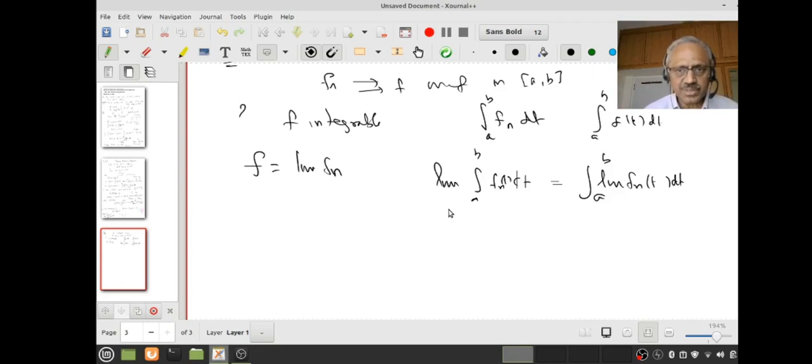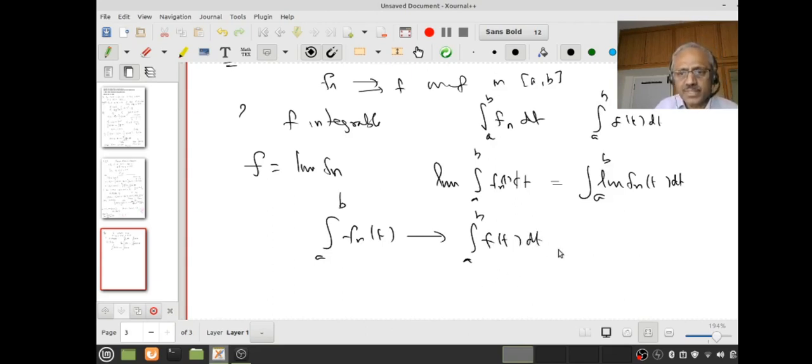But what are the assumptions? The fn's are integrable and they converge to f uniformly on the interval [a, b]. Then taking the limit of the functions and taking the limit of the integrals can be interchanged. But modern notation will only say that the integral from a to b of fn dt is a sequence of numbers. This sequence of numbers converges to the real number, the integral of f(t) dt.